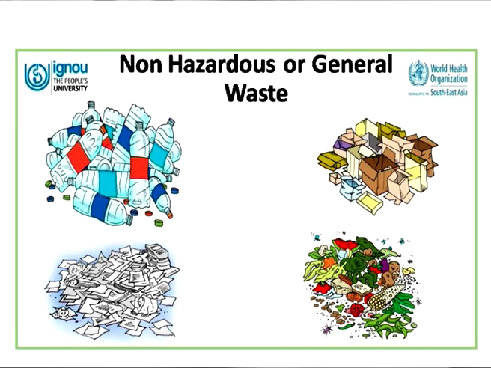And then we have another category, that is the non-hazardous waste. Then we have waste paper. We have kitchen waste, that is vegetable waste. The waste paper will come from your office stationery, your record sections, the case sheets which are used in the wards and OPD slips. All these categories are not infected or contaminated with blood or body fluids, and as a result they are considered non-hazardous waste. We have learned today about the categories of waste as categorized by the World Health Organization.